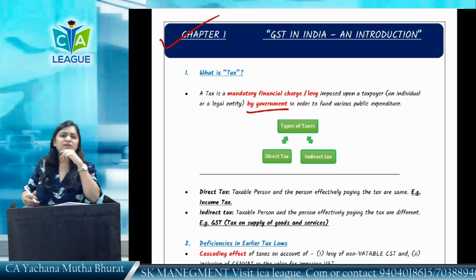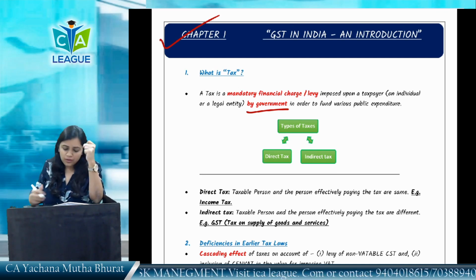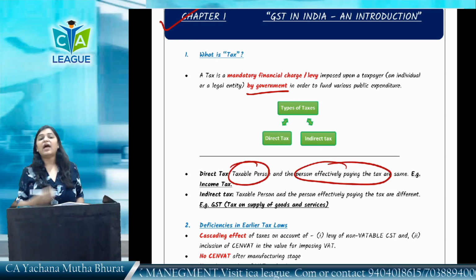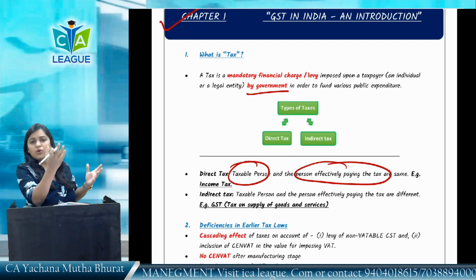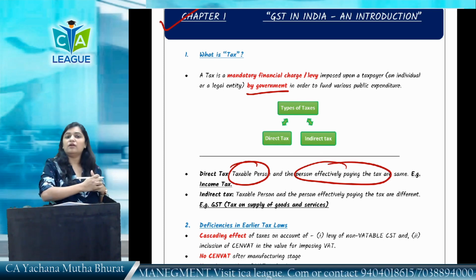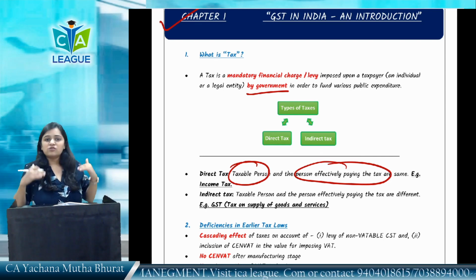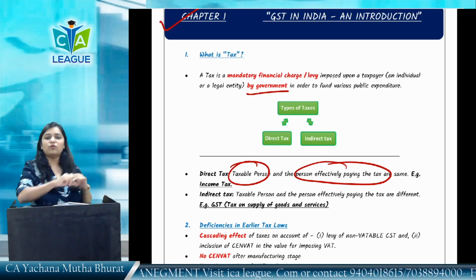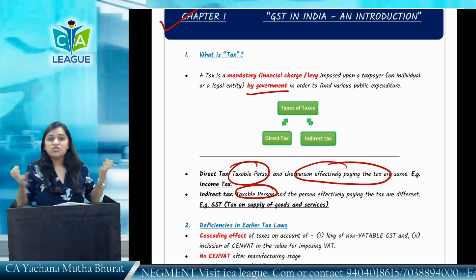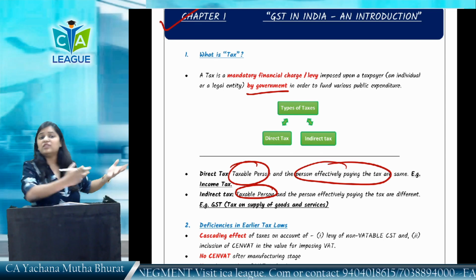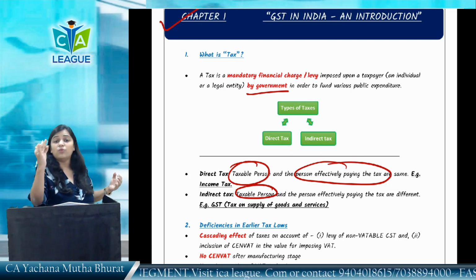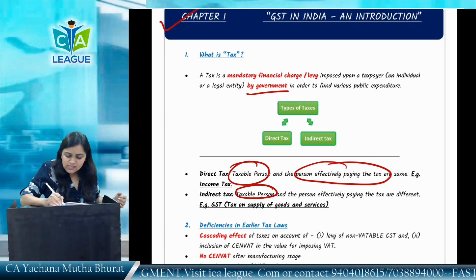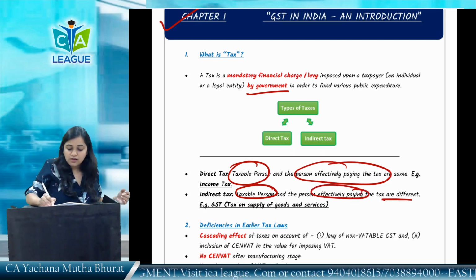So, what is direct tax, beta? Direct tax is where the taxable person and the person effectively paying the tax are the same, like income tax. If I am earning 1 crore rupees a year, I have to pay the tax on my own. I can't recover it from you and pay it to the government. That is direct tax. And what do you mean by indirect tax? Like GST, like earlier excise, VAT, service tax. These all were indirect taxes, where the taxable person and the person effectively paying the tax are different.